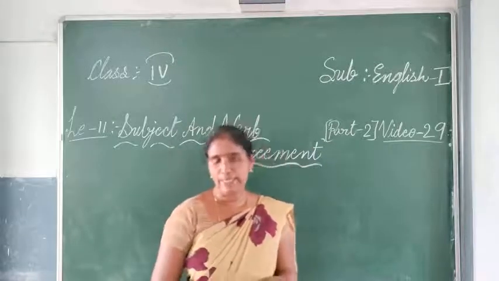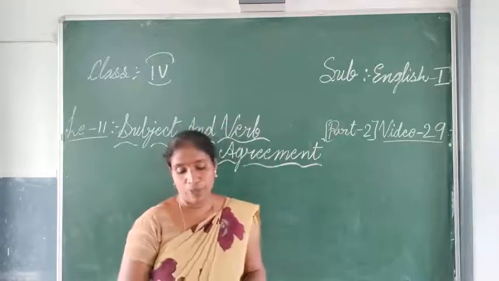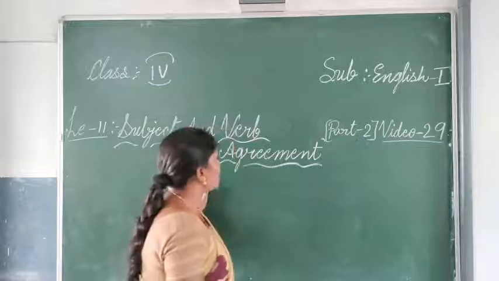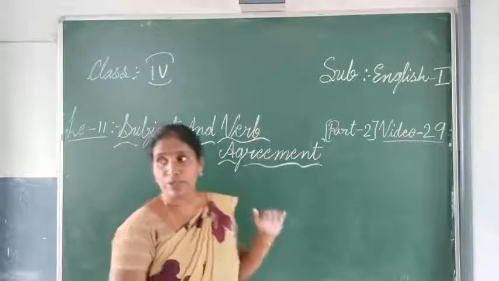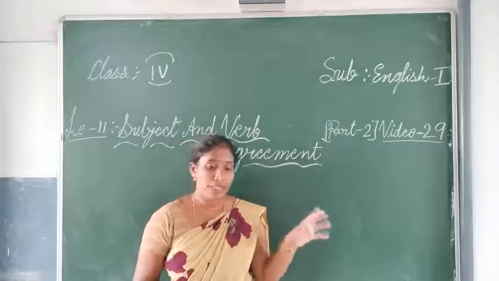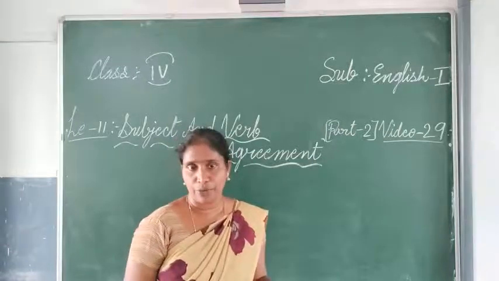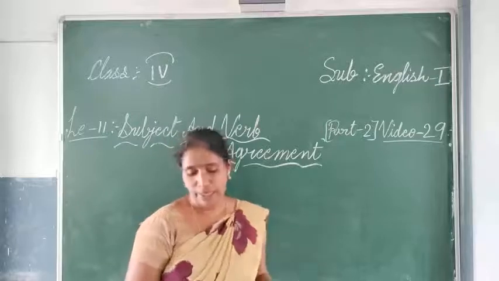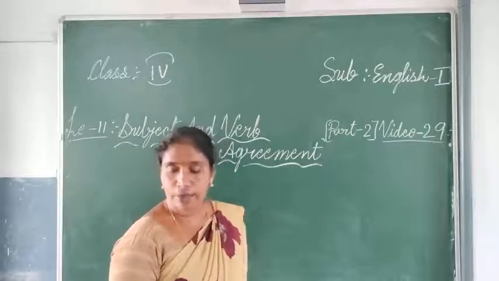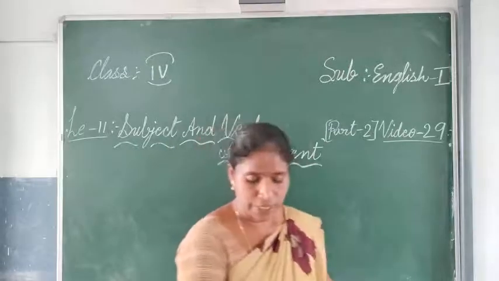So today let us continue. What did we learn yesterday? The verb must agree with the subject. So what is subject and verb agreement? The verb should agree with the subject. When will it agree? A singular subject means we take a singular verb, and a plural subject means we take a plural verb. According to that, there is agreement. We saw that in the last class. I explained it with 2 examples. Today let us continue the lesson.